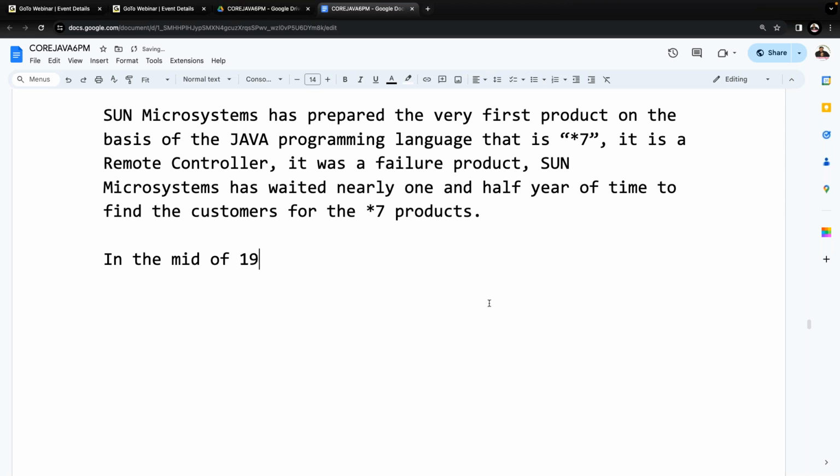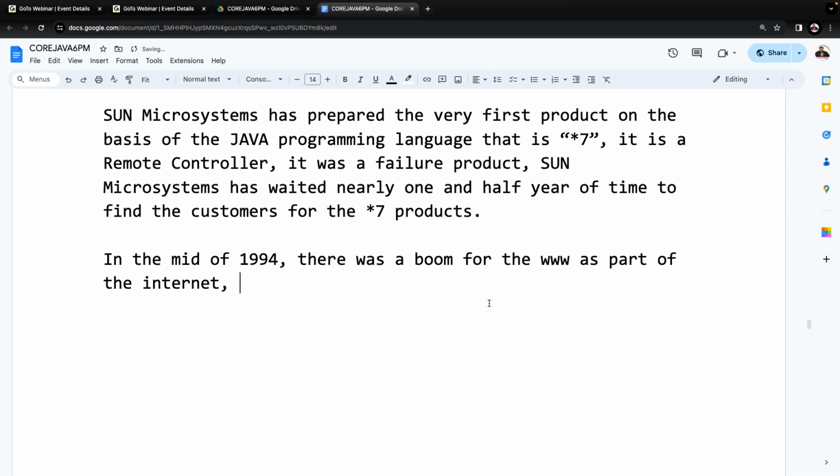In the mid of 1994, there was a boom for the www as part of the internet. Am I right or not? In the outside world, the internet era started booming in 1994. When it comes to India, it was 2001. In that year only, the internet era started in India.